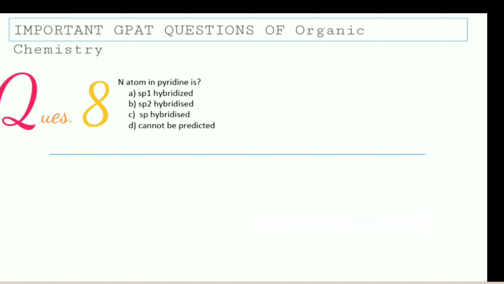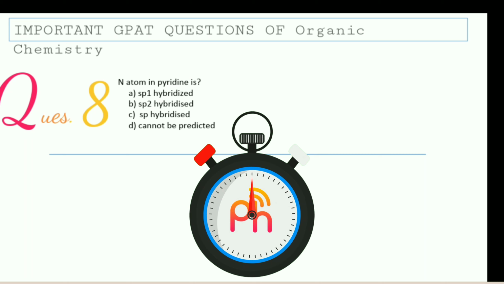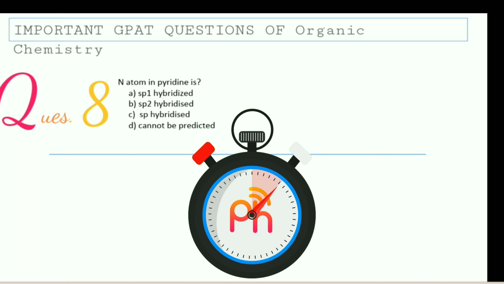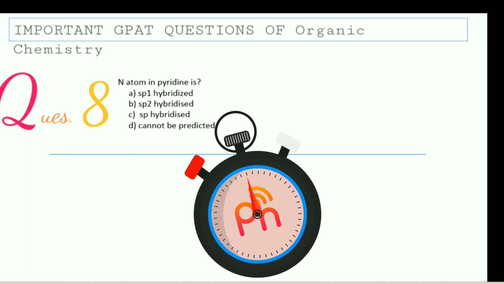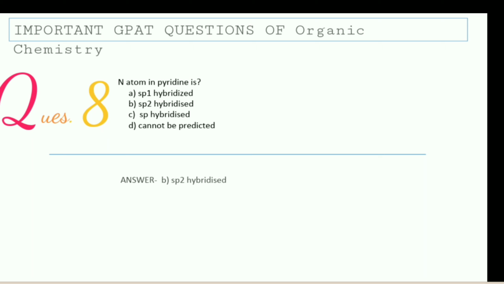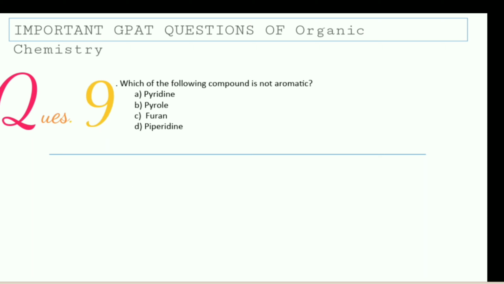Question number 8: the nitrogen atom in pyridine is sp1 hybridized, sp2 hybridized, sp3 hybridized, or cannot be predicted. Your time starts now. The answer is sp2 hybridized.